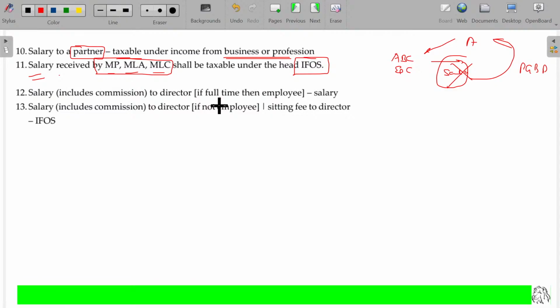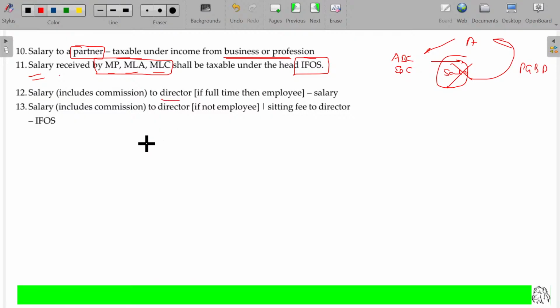So any amount drawn from the government of India, though it is named as salary, will not be considered as salary. As it is not salary, can it be rent? No. Can it be business? No. Can it be capital gains? No. Then automatically it falls in the last head, income from other sources. Clear?